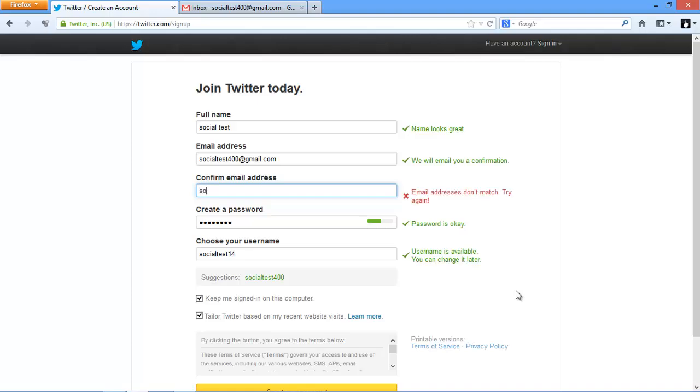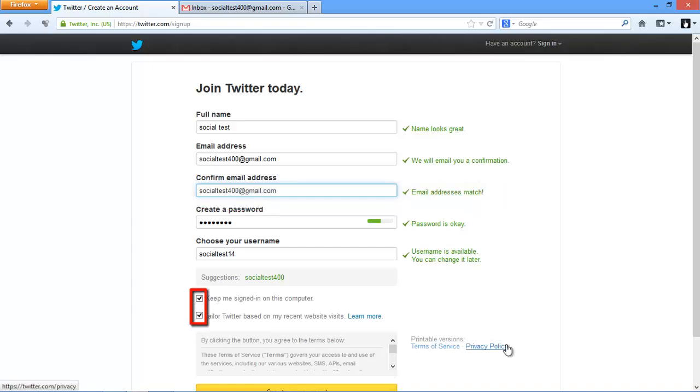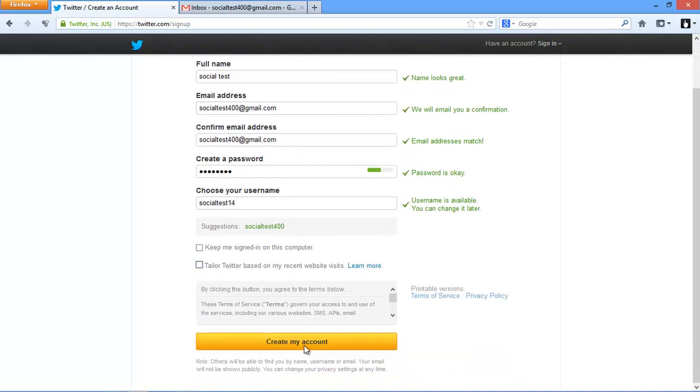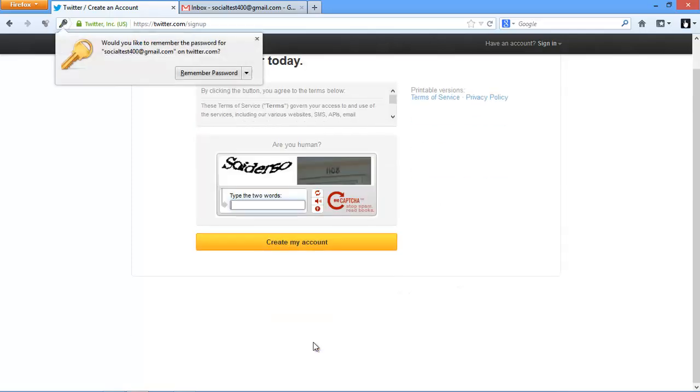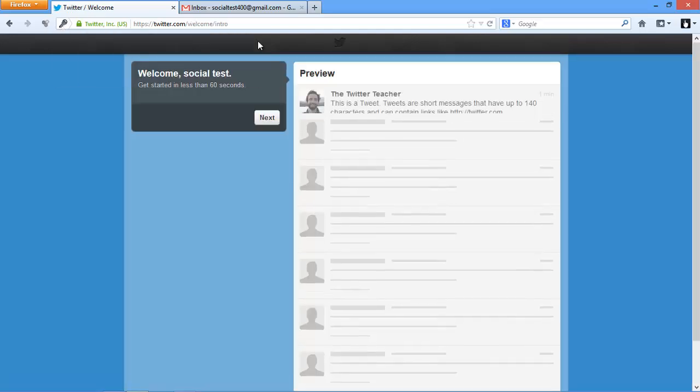That brings you to the Join Twitter Today screen. You'll see the email field marked with red until your email address is confirmed, so type that in one more time. It'll turn green. I like to uncheck the boxes. I don't like any company sending me a lot of information. When I'm ready, I click my account. That brings us to another one of these prove you're not a robot screens, so fill that out, and when that's filled out, come down here and click Create My Account.